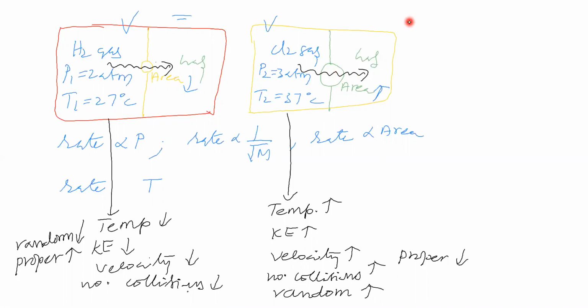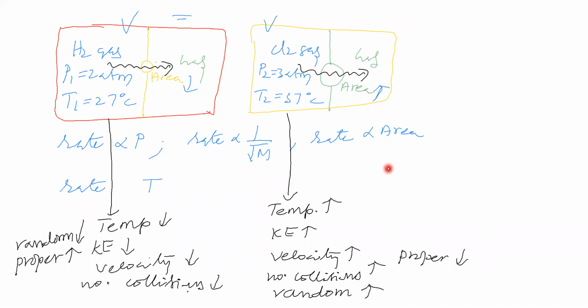So here, more temperature means more kinetic energy, so more velocity. Therefore, more velocity means more number of collisions. Due to more collisions, what happens to the random motion, do you think? That point we have to see.